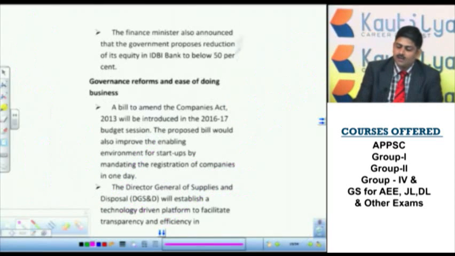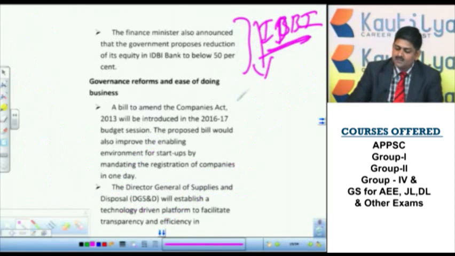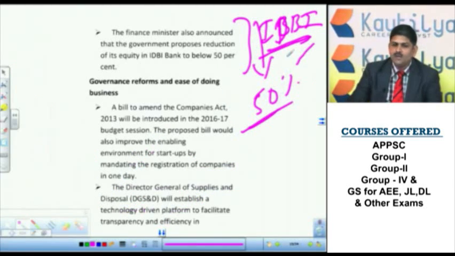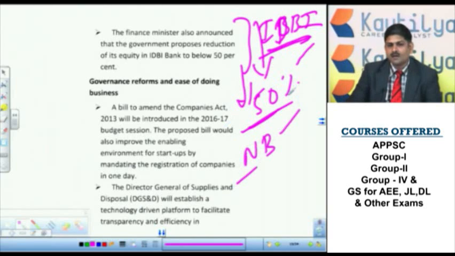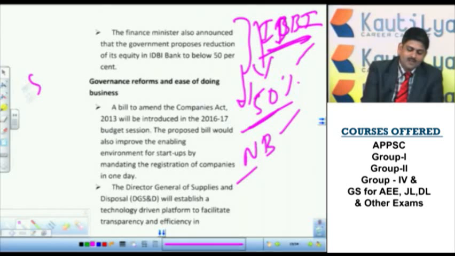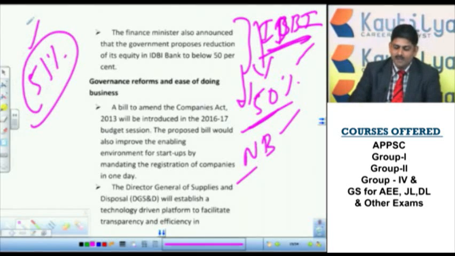Next, as an important one, IDBI, Industrial Development Bank of India. That means the government wants to reduce its equity to less than 50%. That means, if this happens, it will not be called a nationalized bank. Maybe we can call it a private bank, because if the government's shares are 51%, then only can we say that it is a nationalized bank. So this will happen for the IDBI bank.